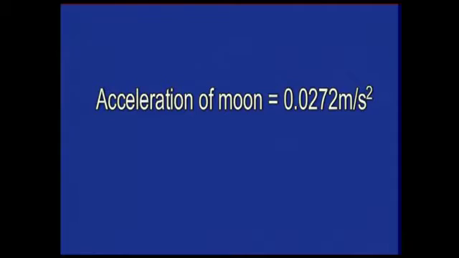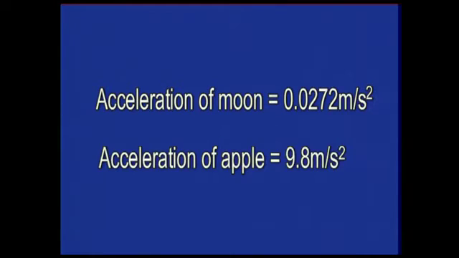So he could calculate the acceleration of the moon. It turned out to be 0.0272 meter per second square. It is much smaller than the acceleration of the apple towards the earth, which is nearly 9.8 meter per second square. How could he explain the huge difference?